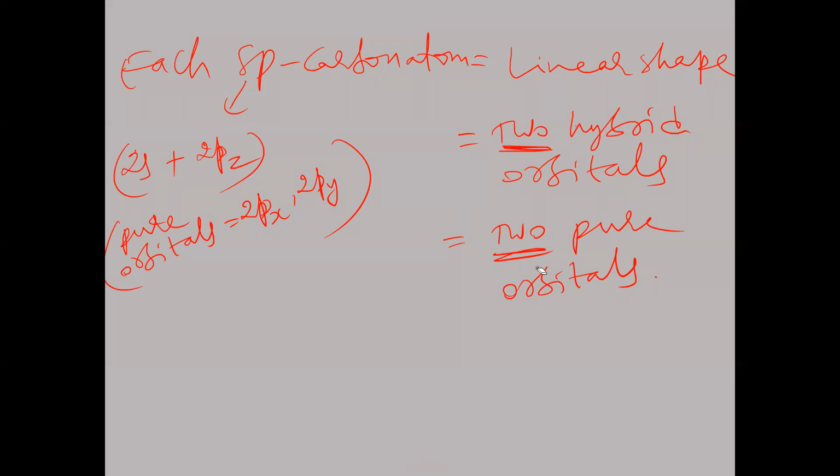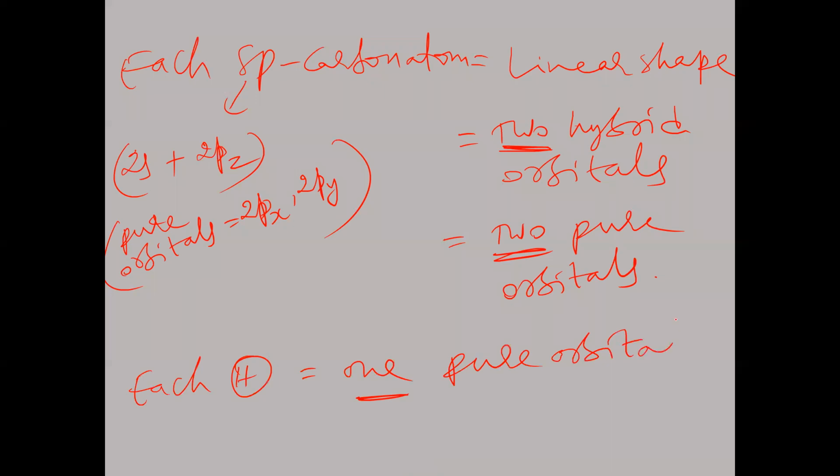Each sp carbon has two pure atomic orbitals and two hybrid orbitals. And again, each hydrogen atom is equal to one pure atomic orbital.